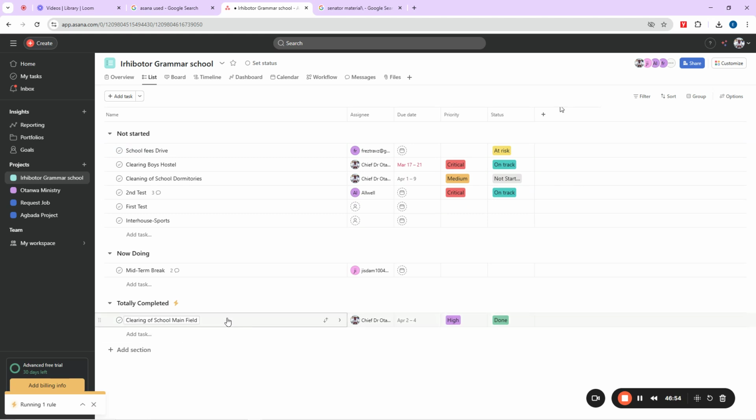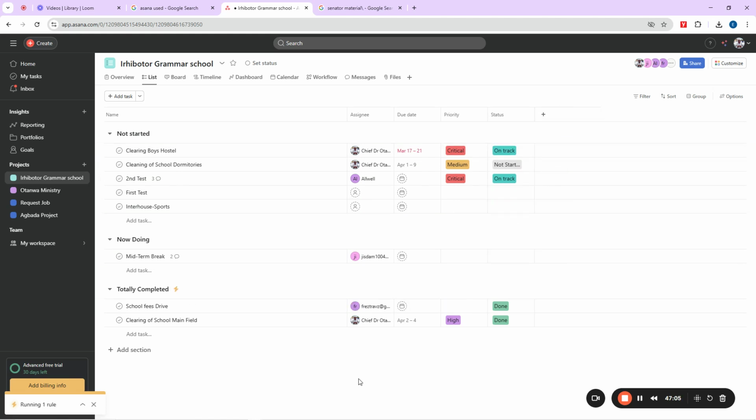So if I have maybe 200 entries here, I don't need to start dragging and scrolling down to the bottom. Just come down here and change it to done. It will move down on its own. You see, it moved down here, right?